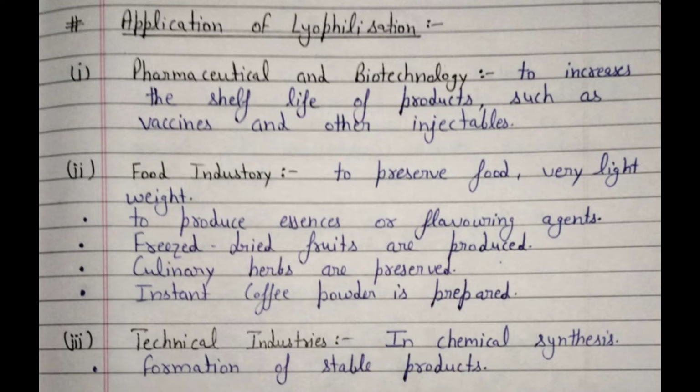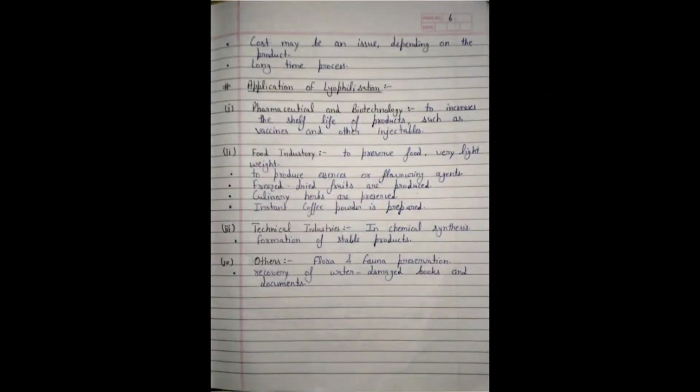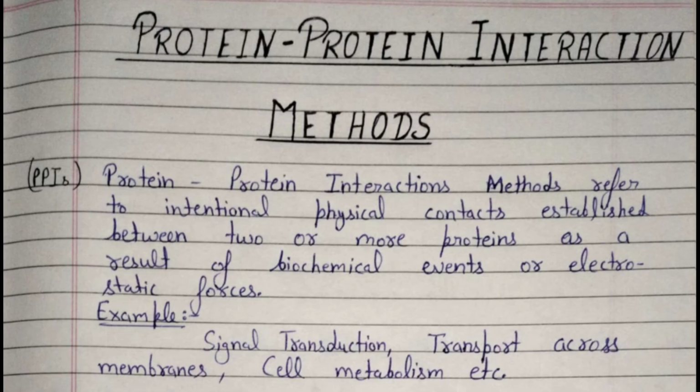Freeze dried fruits are produced, culinary herbs are preserved, and instant coffee powder is prepared. In technical industries, it is used in chemical synthesis and formation of stable products, and some other applications are in flora and fauna preservation and recovery of water damaged books and documents. This is the process called lyophilization.